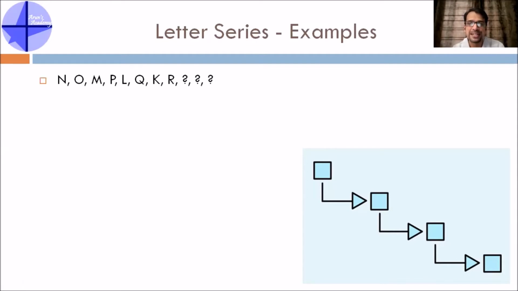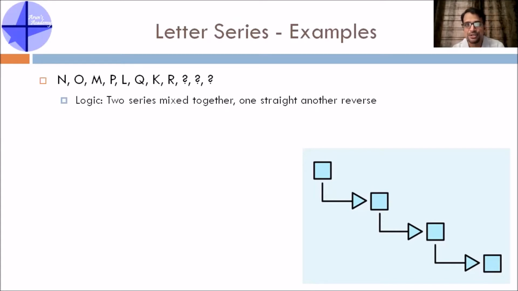All right. Let's take one example. Now in this question, what is the logic here? If you observe, you can convert all the letters into numbers, and you can see that again this is a mixed series. 2 series are mixed. One is in straight order and one is in reverse order. So N, M, L, K, question mark. If you see, it is in reverse order, O, P, Q, R is in straight order. So the answer here is J, S and I.